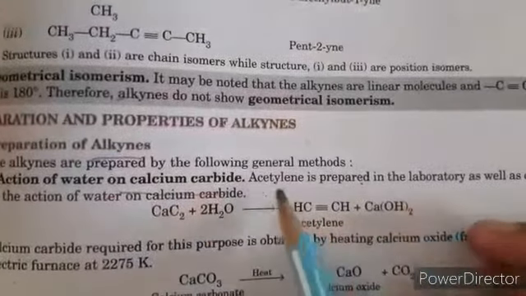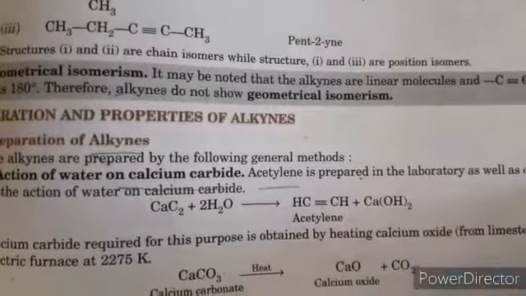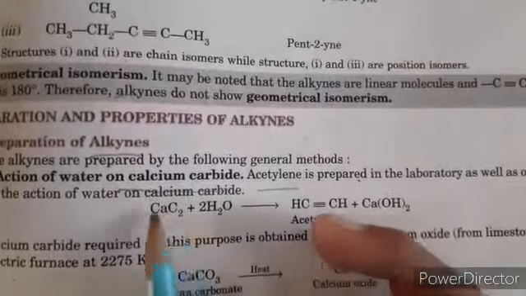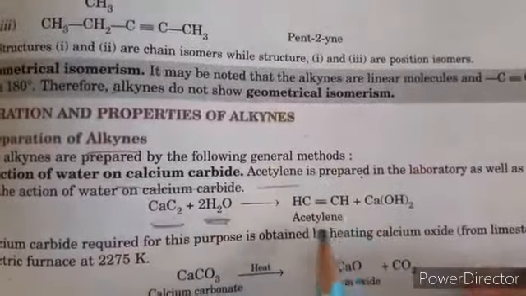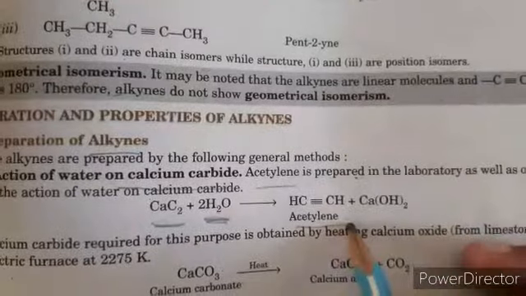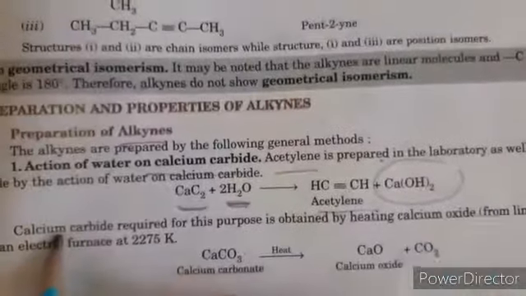So we prepare acetylene, the first member ethyne, in the laboratory as well as in industry. When we react calcium carbide with water, it forms an ethyne molecule, or acetylene, along with calcium hydroxide. How can we prepare calcium carbide?